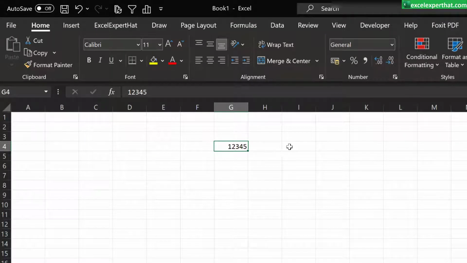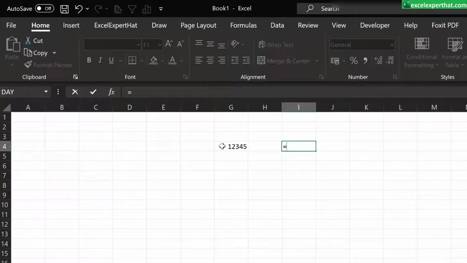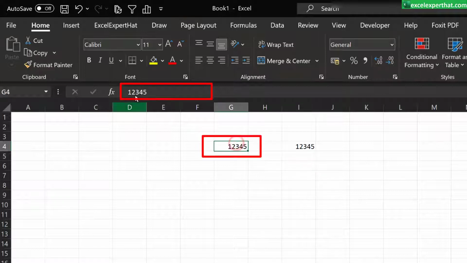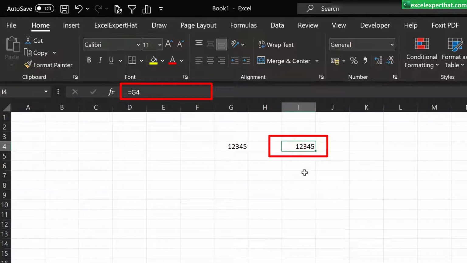If any cell contains a formula, like this cell equals to this, enter, and both cells are looking the same, but when you click on this cell it's showing data, and when you click on the formula cell which contains a formula, it is showing the formula in the formula bar.